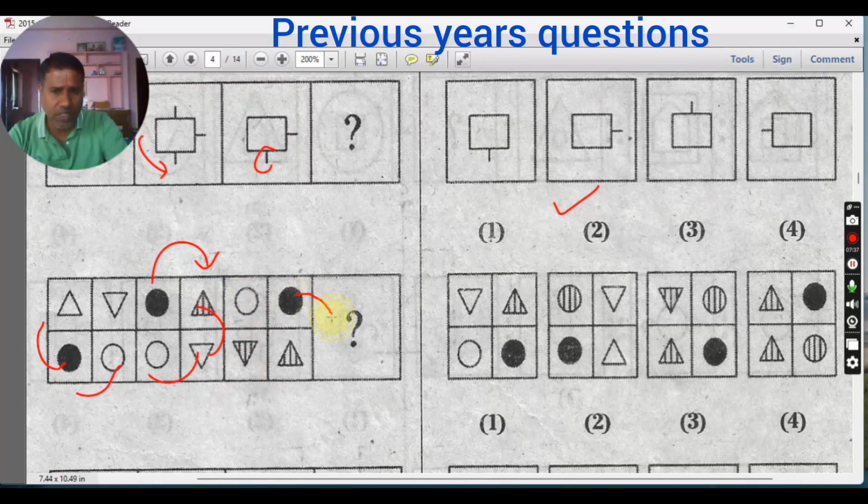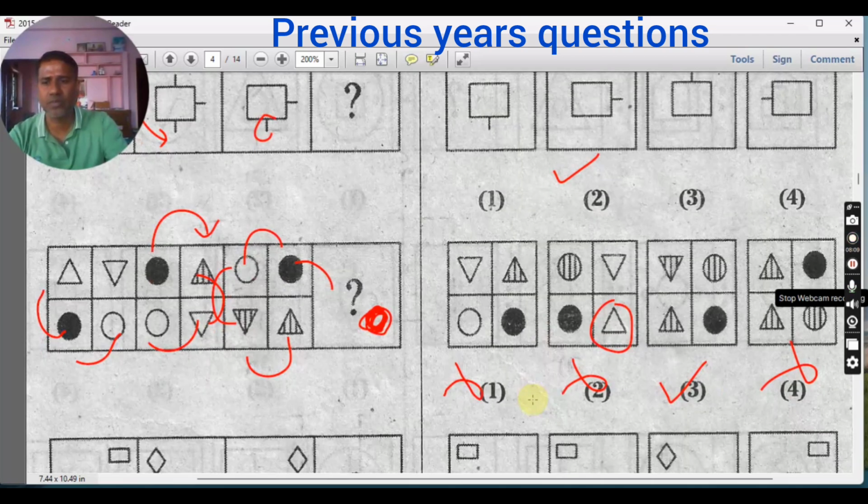So definitely this circle has to be here. The colored circle should be there. This is the first thing you know. Now you see this is okay, this is wrong, this is okay, this is wrong. So two wrongs are there, this is okay, this is okay. Next you expect this triangle to go here. You see this triangle is not here, this is also wrong. You see the triangle is here, okay. Next you expect this triangle to go ahead, okay, this is okay. Next you expect this circle to go here shaded, yes, this is the correct one.